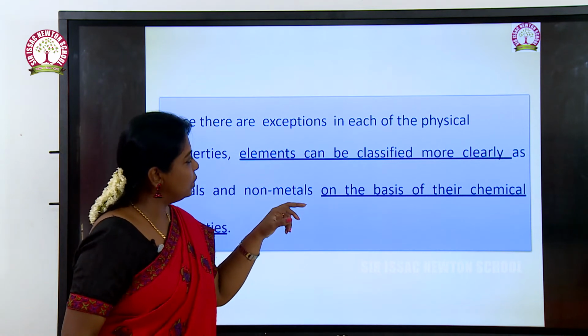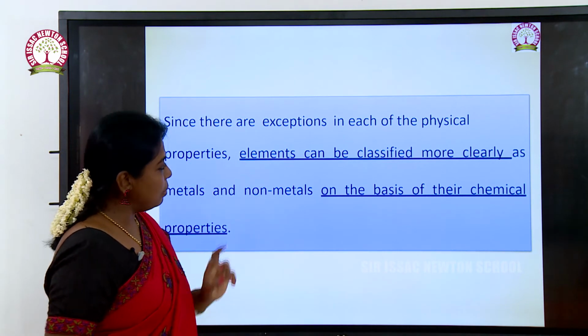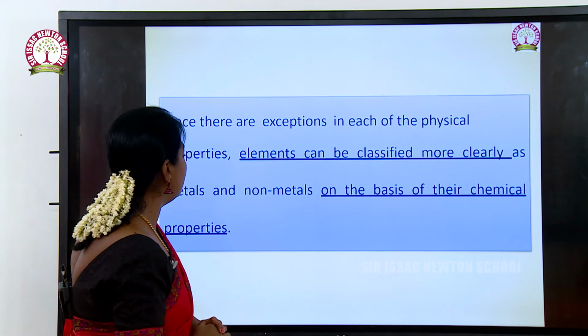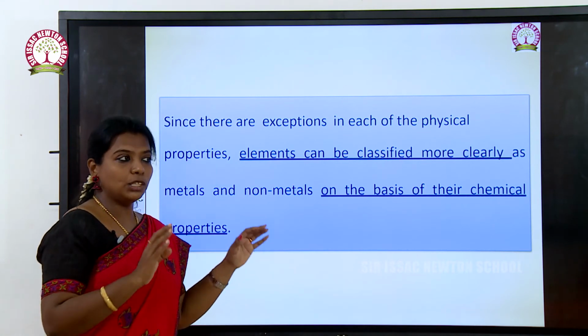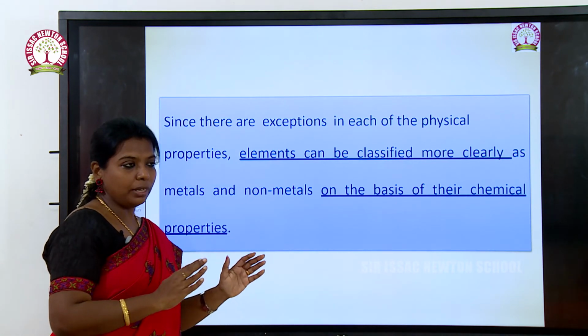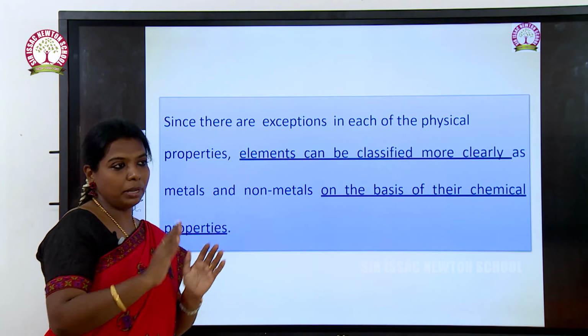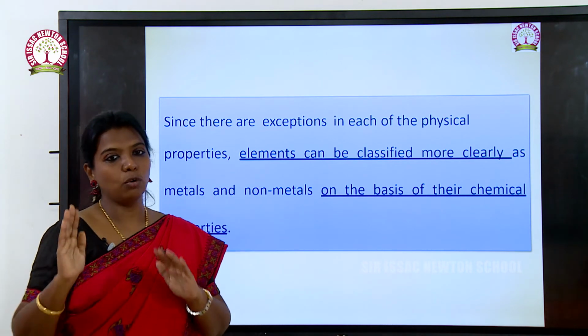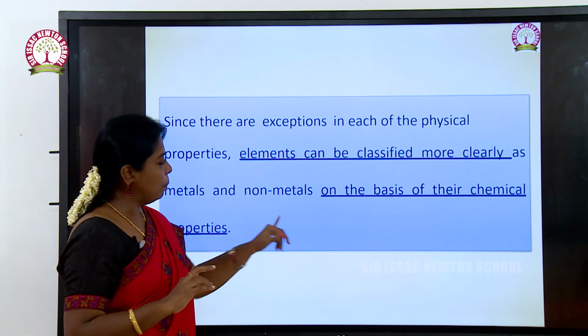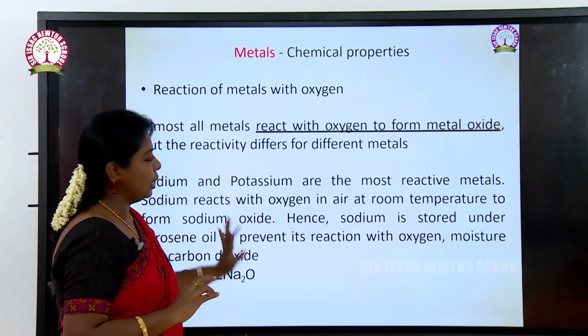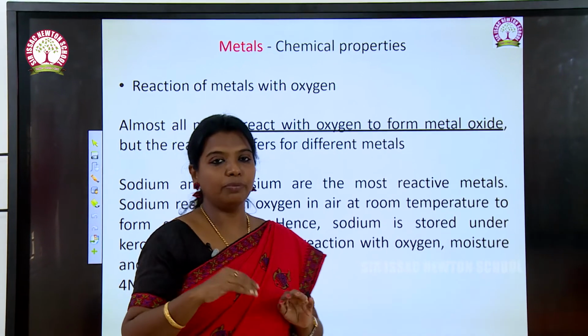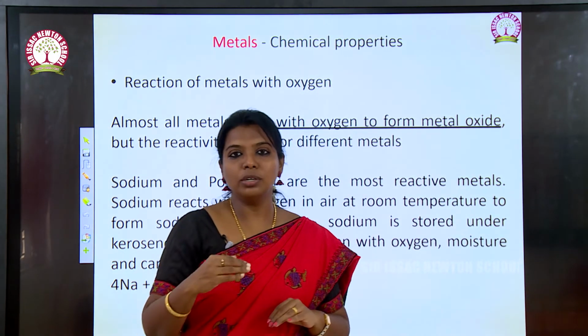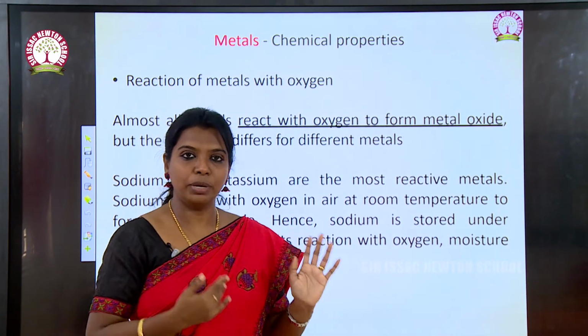Since there are exceptions in each of the physical properties, elements can be classified more clearly as metals and non-metals. Because of these physical properties, elements are classified into metals and non-metals. In the next session we are going to see the chemical properties of metals and non-metals.